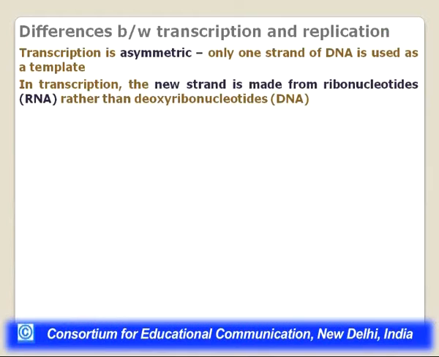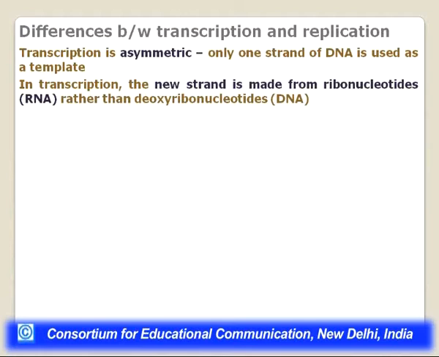Each strand was copied to form a newer strand. But that doesn't happen in transcription. In transcription, only one of the strands gives rise to the RNA. Not both strands give rise to it, and that strand is called the template strand. So transcription is asymmetric. Then the new strand is made from ribonucleotides rather than deoxyribonucleotides.